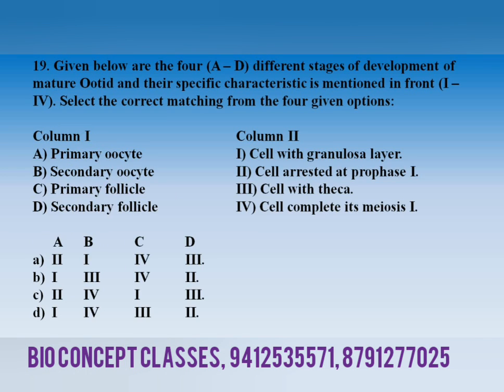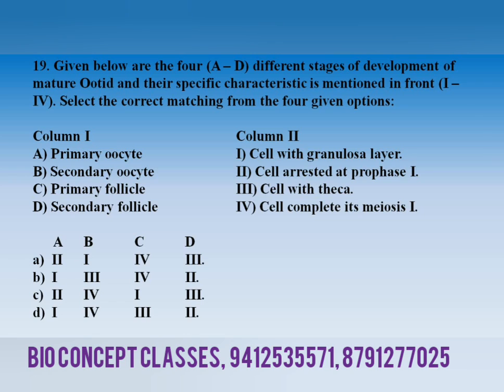Now the 19th question is the matching question. Column A having primary oocyte, secondary oocyte, primary follicle, secondary follicle. And the column B having the specific characteristics in relation to these 4 statements. Right? So first characteristic, cell with granulosa layer. Second, cell arrested at prophase first.